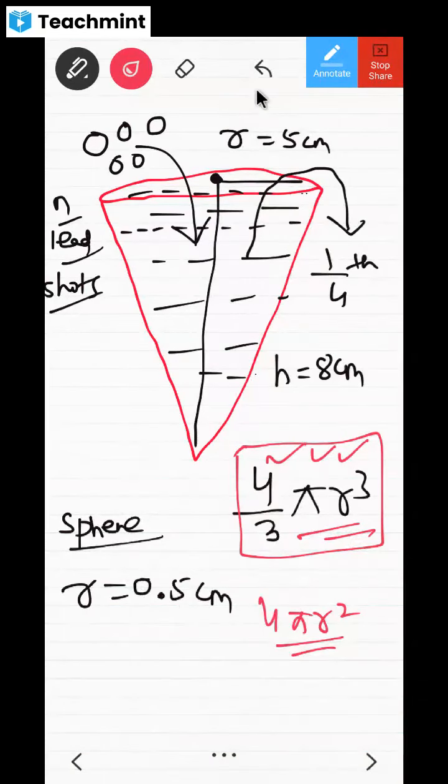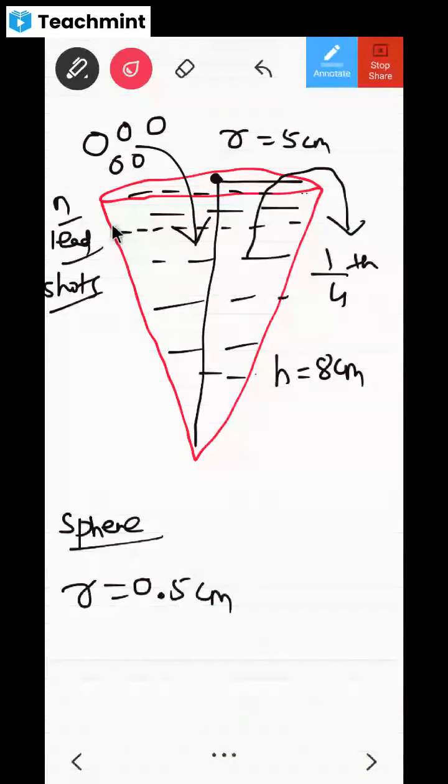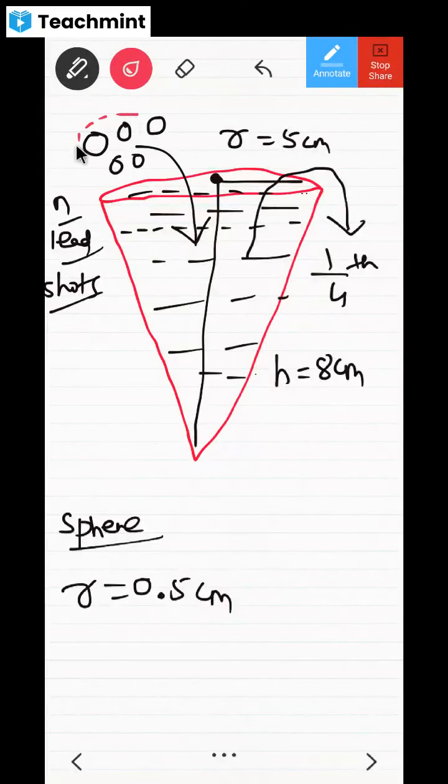You must be understanding this, dear children. Are you understanding whatever I'm saying? Yes, sir. Please try to get my point. Now, one sphere means 4 by 3 pi r cube. Now, how many spheres are there? How many lead shots are there? N lead shots are there. So, what will be the total volume of these lead shots? Don't you think it is N into 4 by 3 pi r cube? Yes or no? Are you getting my point?